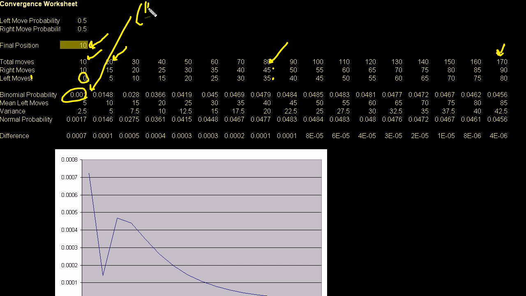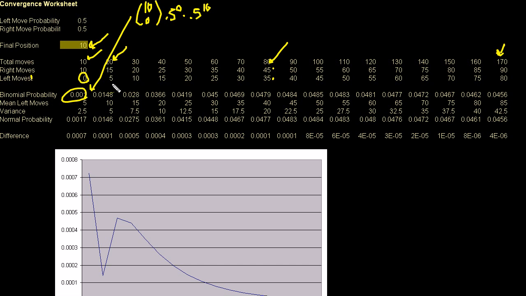This is 10 choose 0, and we know what that is. That's 10 factorial over 0 factorial times (10 minus 0) factorial, times 0.5 to the 0 times 0.5 to the 10. That's where that number comes from.